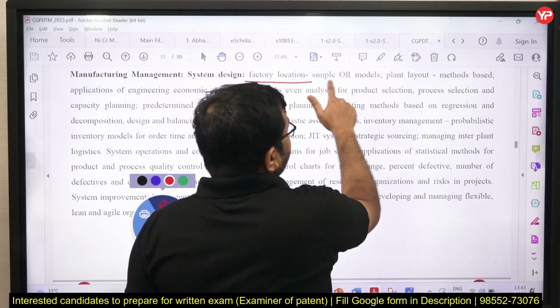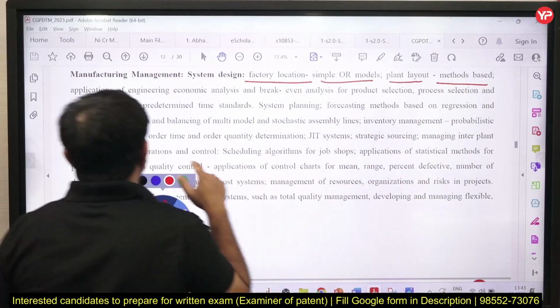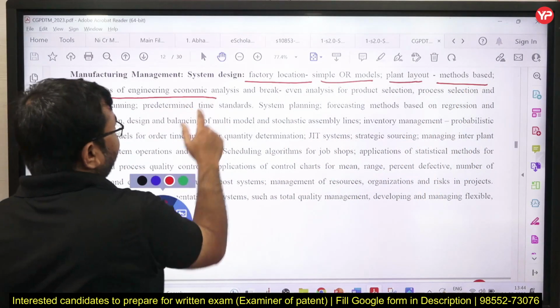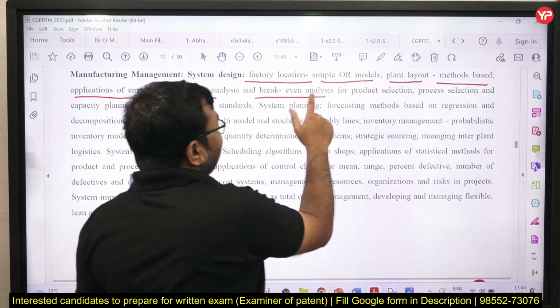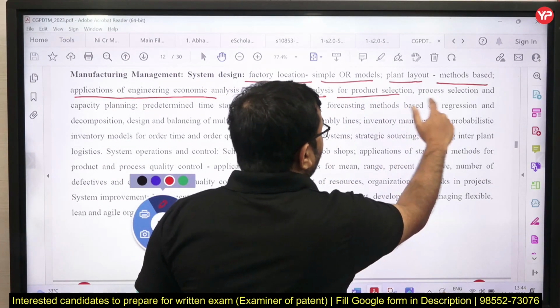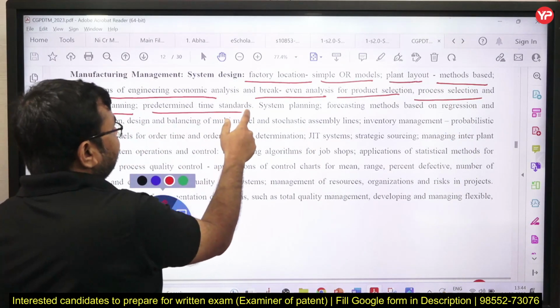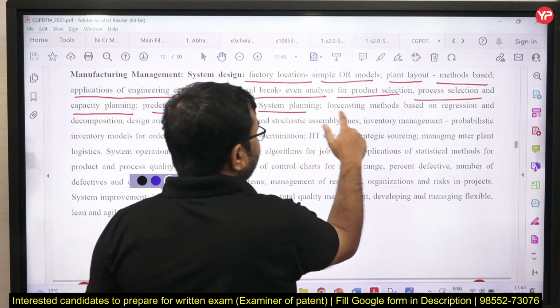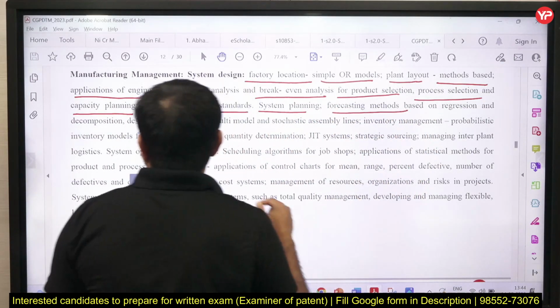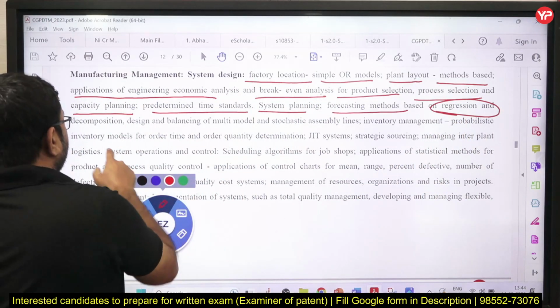Factory location, simple OR models, plant layout, method-based application of engineering economic analysis like break-even analysis for the selection of product, process selection, capacity planning, predetermined time standards, system planning, forecasting methods based on regression, and you can see regression is also given here, correct.